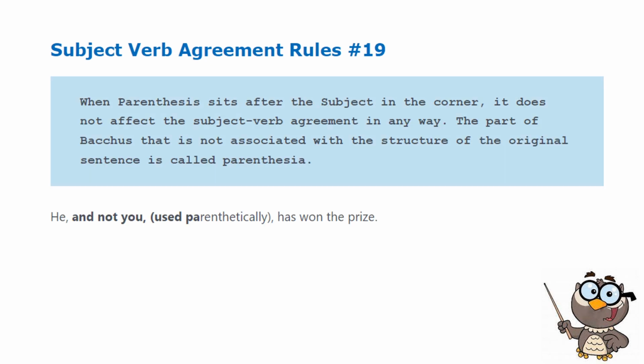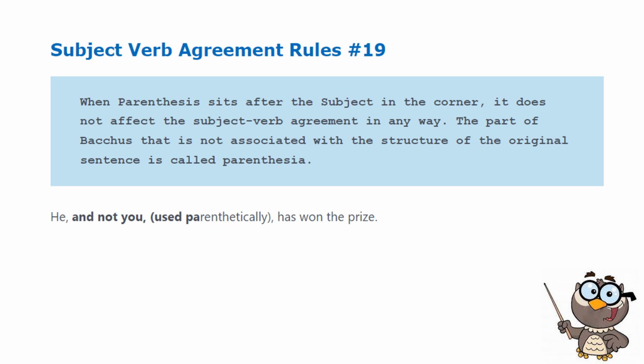Rule number 19. When a parenthesis sits after the subject, it does not affect the subject-verb agreement in any way. The part of a sentence that is not associated with the structure of the original sentence is called the parenthesis.